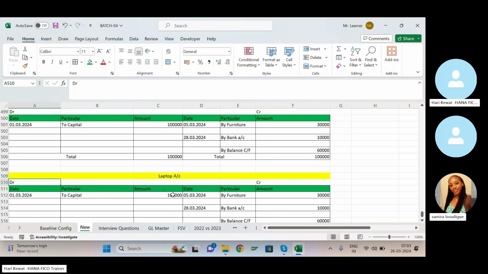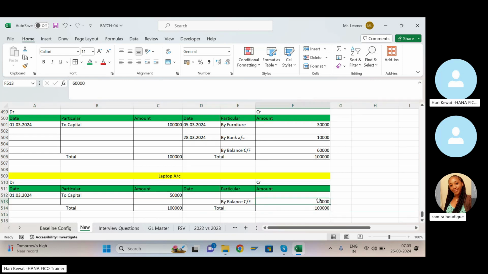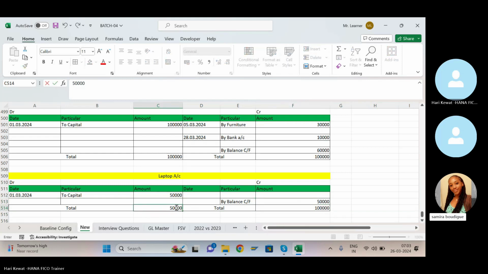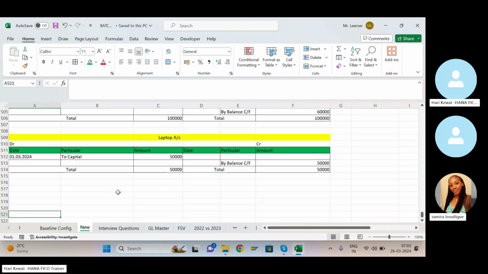Laptop account here 50,000 rupees, and balance carry forward will become, let me delete this one, here 50,000, here also 50,000, here also 50,000. Correct? Now let us prepare the trial balance.